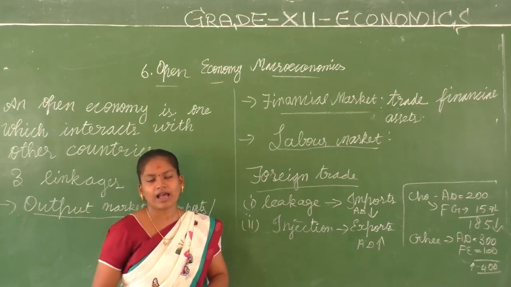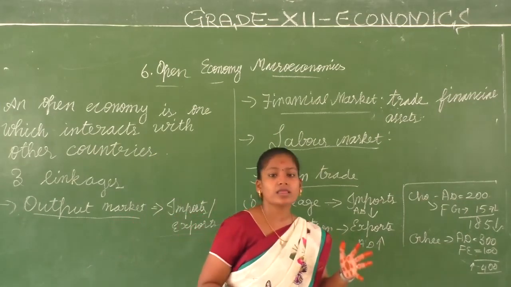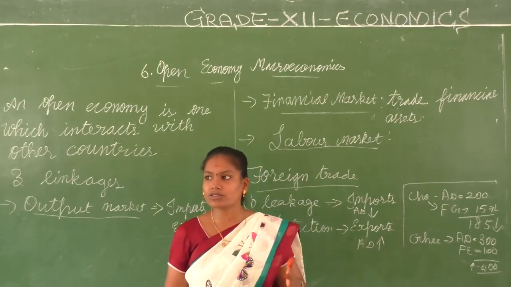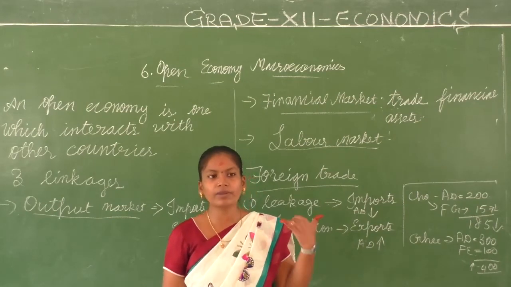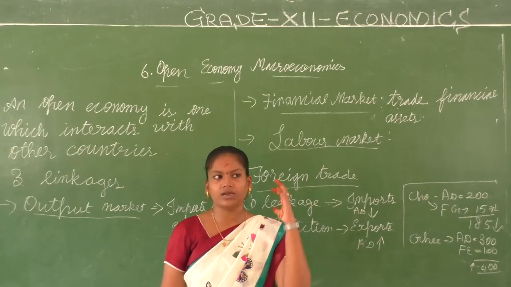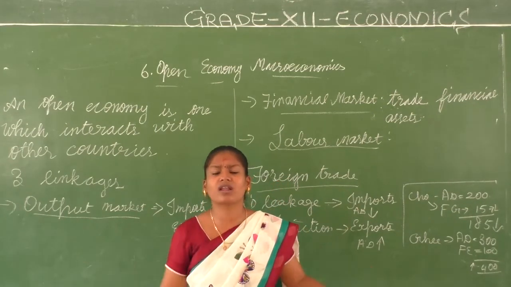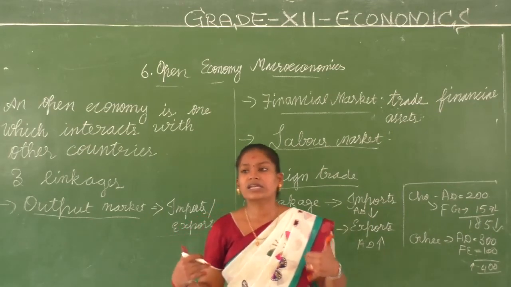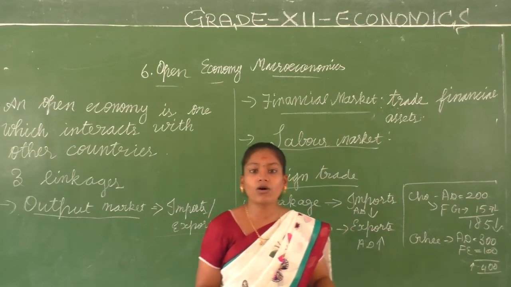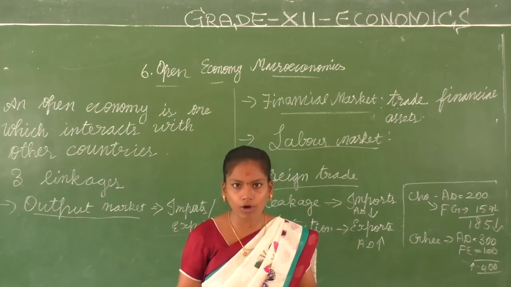Whatever chapters we have discussed so far, we have to discuss all those chapters from the point of view of an open economy, because we have spoken about everything from the point of a closed economy, where it was done only inside India. The aggregate demand, the output, employment, income, everything was related only to our country. That is, it was discussing only a closed economy. Now we are talking about an open economy.